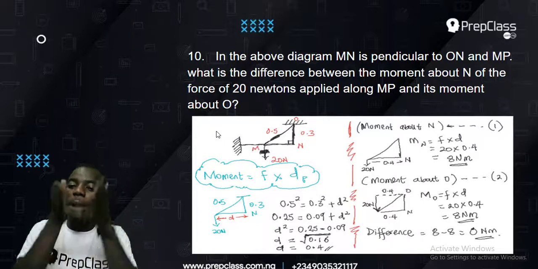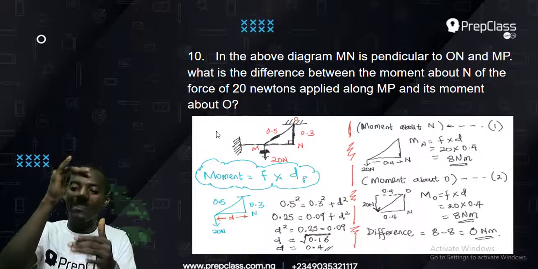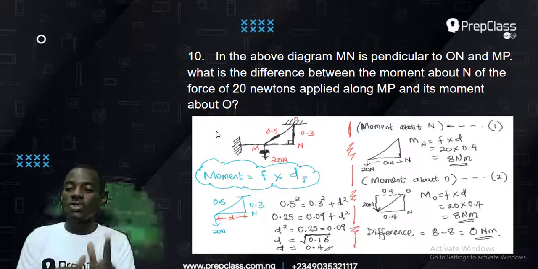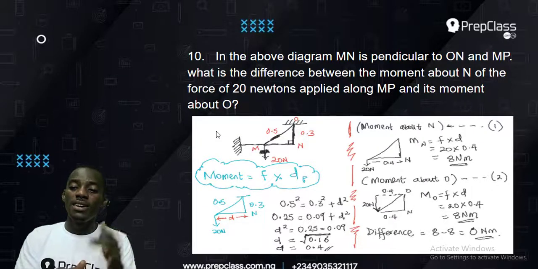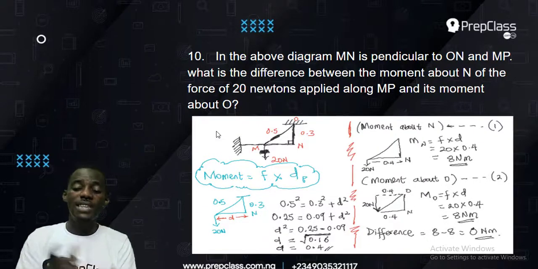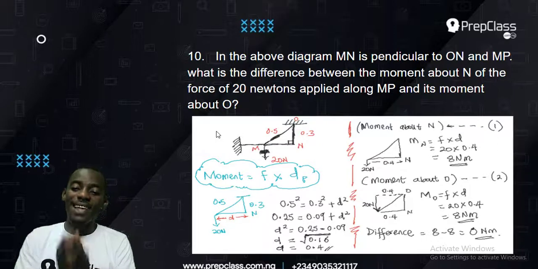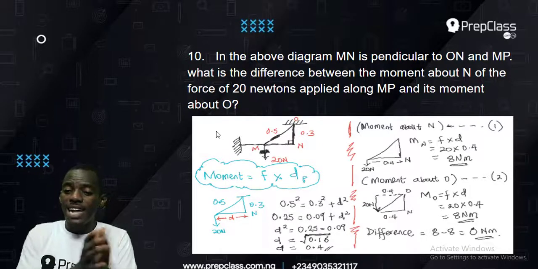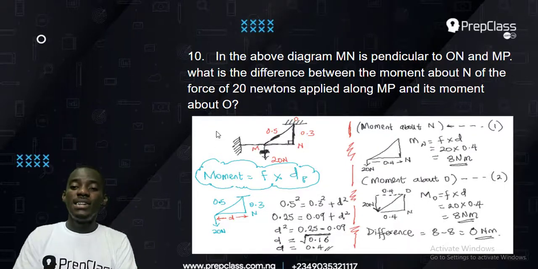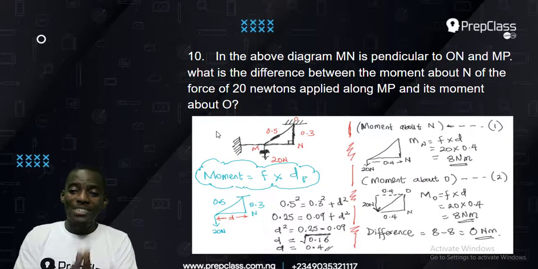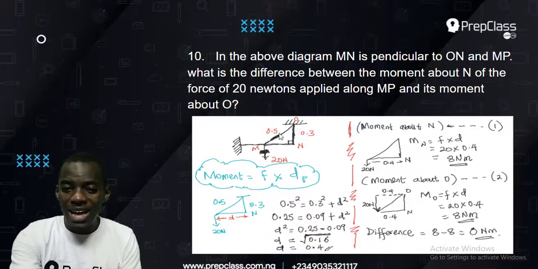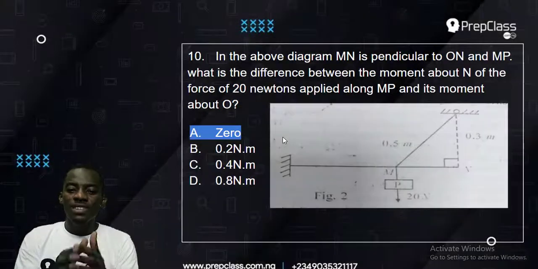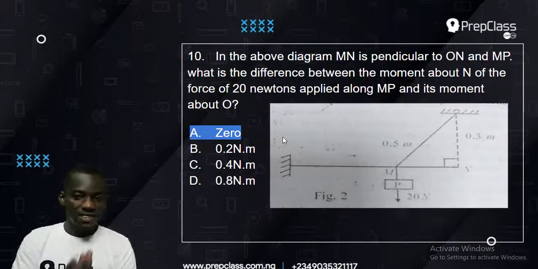So it is still force times distance, 20 times 0.4, giving me 8 Newton meter, and that is my second moment. So the difference is 8 minus 8, giving me 0 Newton meter. So the answer to that question is simply 0, and that is the answer.